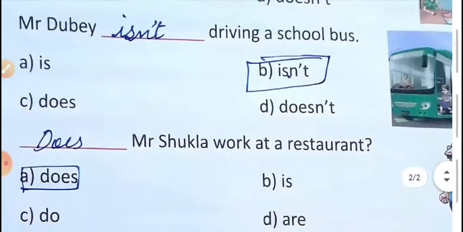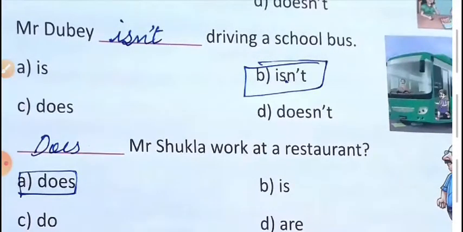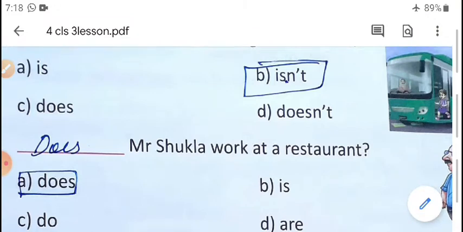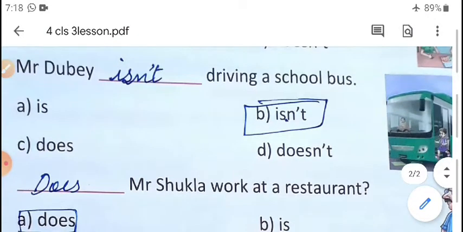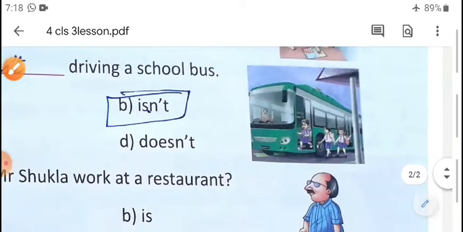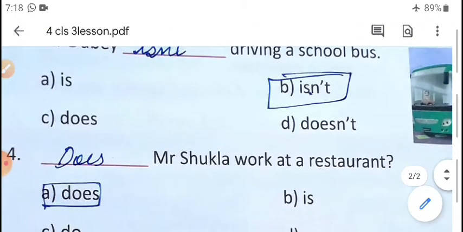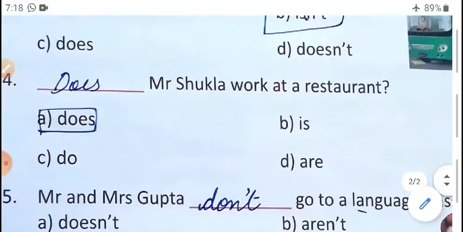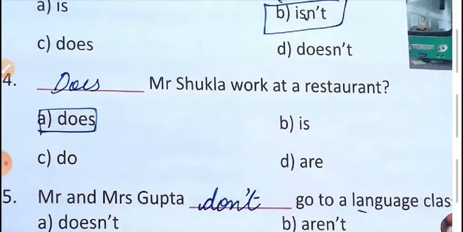Third question, Mr. Dubey dash driving a school bus. Here in the picture, it is not, because in the picture students are getting inside the bus. That means the bus is now stopped. So isn't. Fourth one, dash Mr. Shukla work at a restaurant.